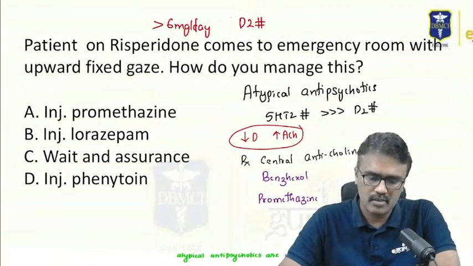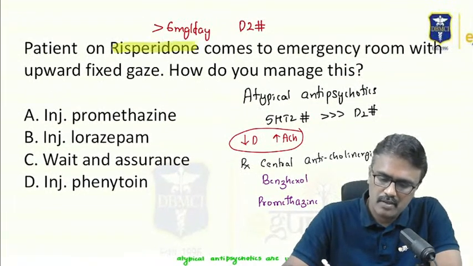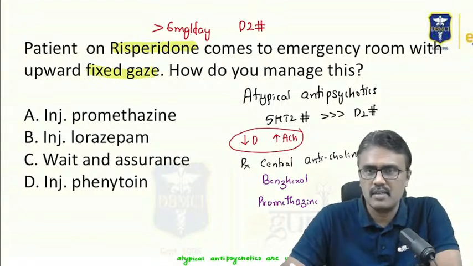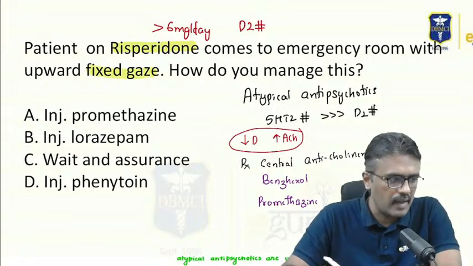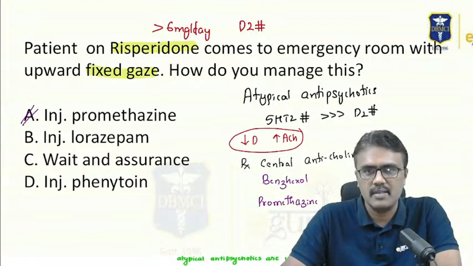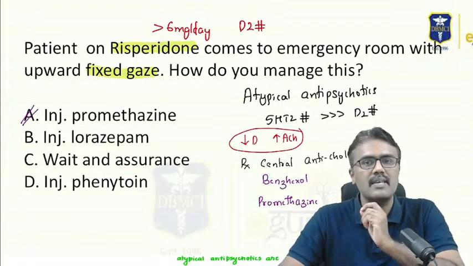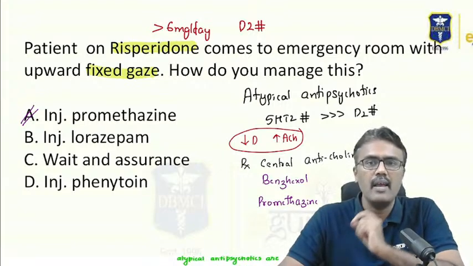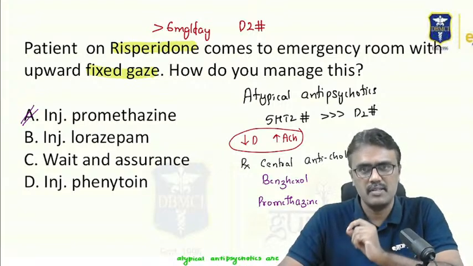Analyzing this question: when risperidone was given, the patient had upward fixed gaze, that is oculogyric crisis, and the treatment for this is injection promethazine. Why do we use promethazine? Because it's an antihistamine having high anticholinergic property. That is why we prefer this.